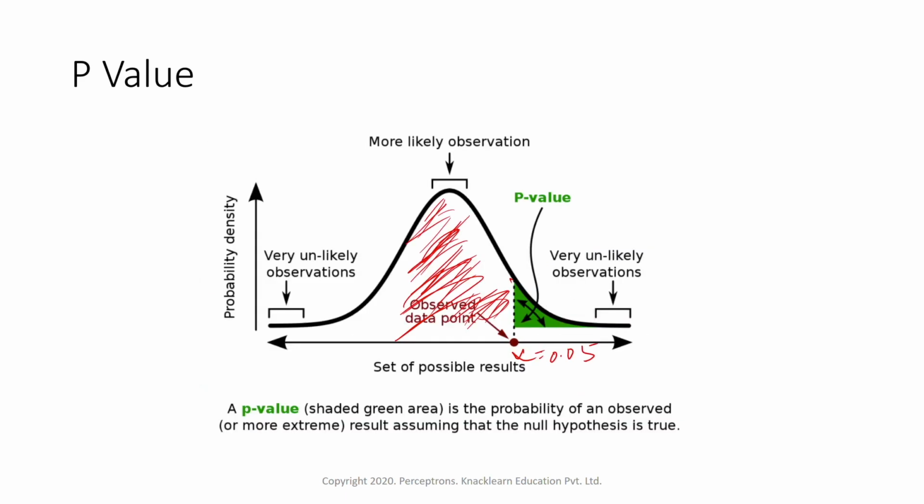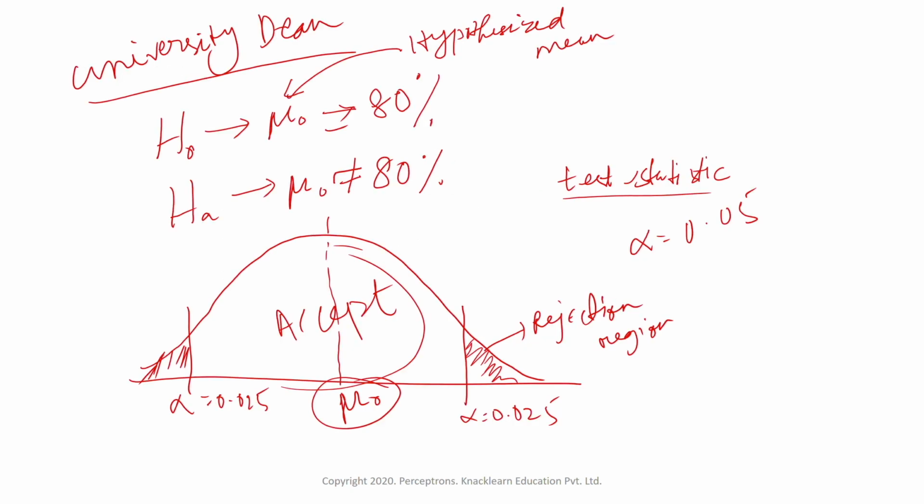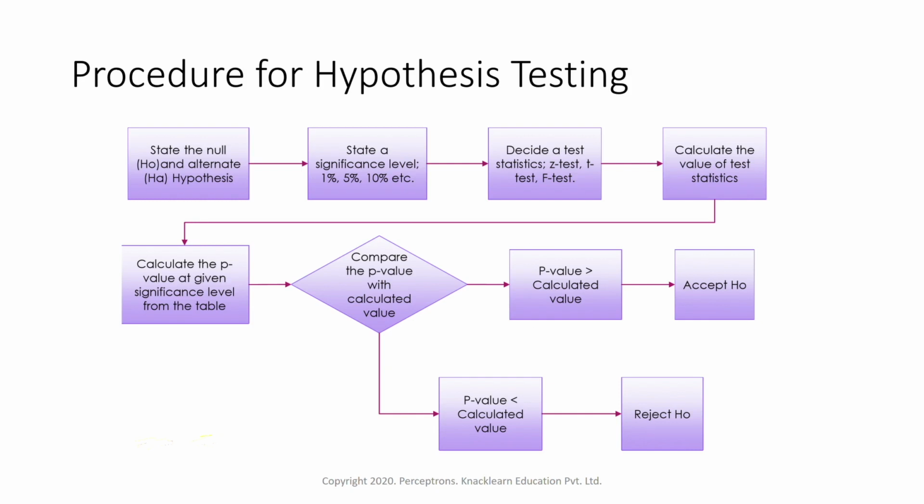Then we also understood how p-value can be interpreted. It is the probability of an observed result, assuming that null is true. Then we took some examples, and we understood the procedure for hypothesis testing. That is, first state the null and alternate hypothesis, then set a significance level, decide the test statistic, then calculate the value of the test statistic, then get the p-value from the table, then compare p-value with the significance value. If p-value is greater than that, then accept null. If it is less, then reject null.